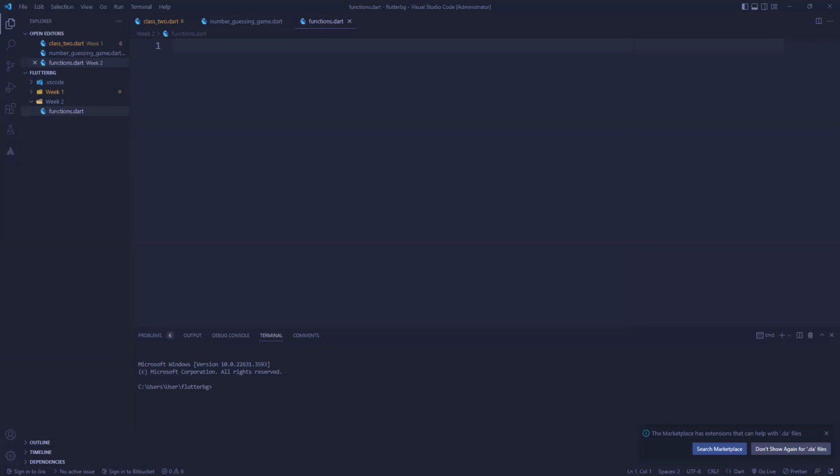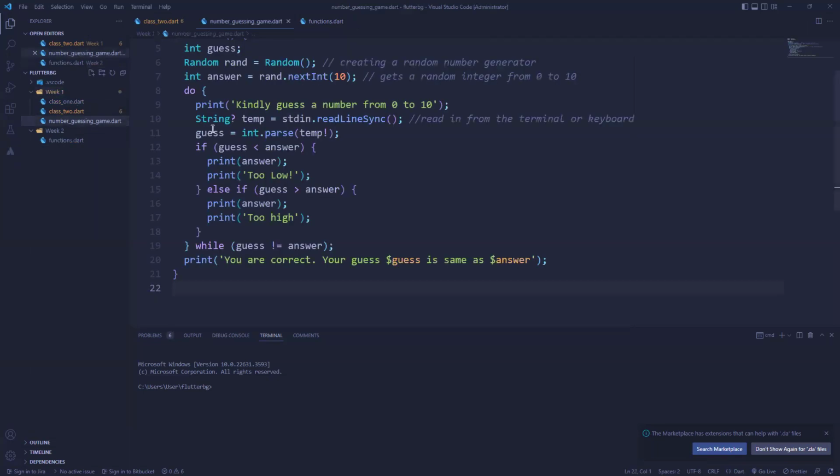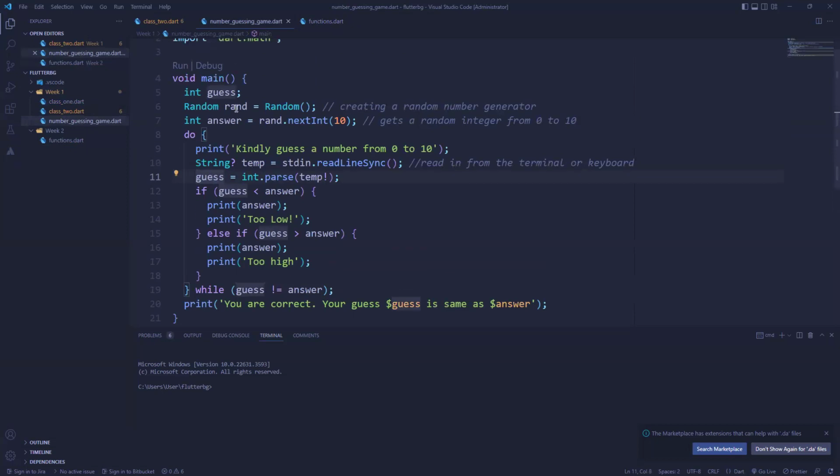Okay, let's run, trying to see if I can cover much today. So basically, let me start by saying this. Functions are not strictly necessary when it comes to writing programs. We have been able to write one or two things and run them in our week 1. We did not necessarily have to write a function to carry out the whole guessing game, other than the main function, which I'll talk about. The main function is an entry point. We have not actually created our own function.